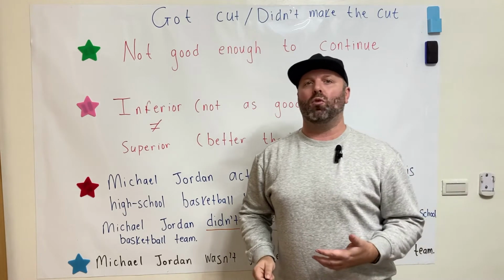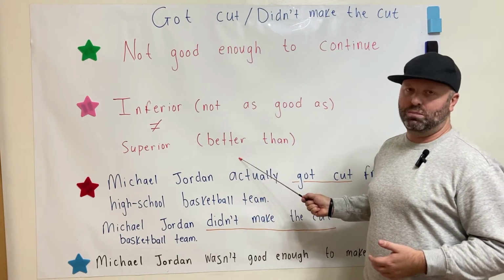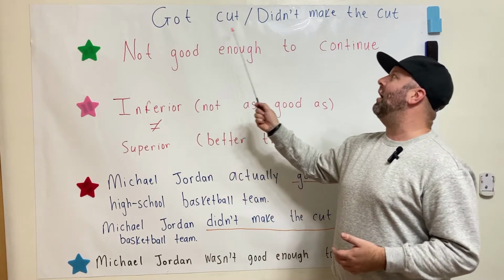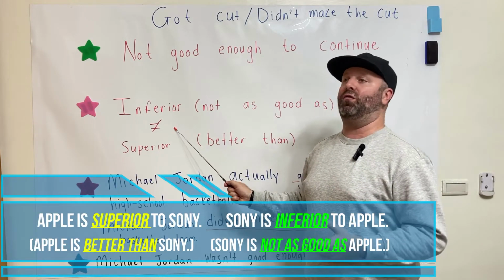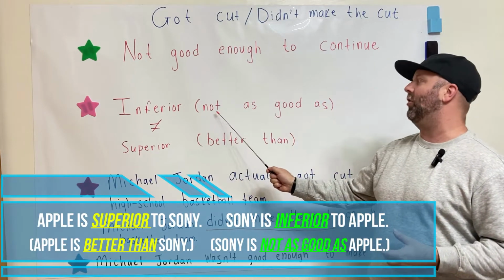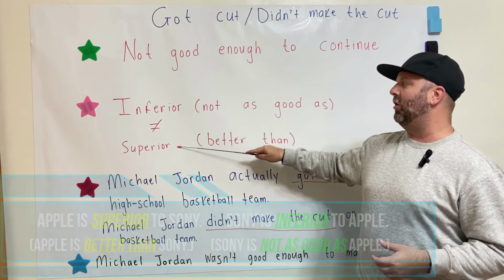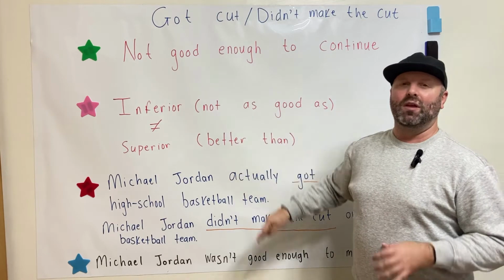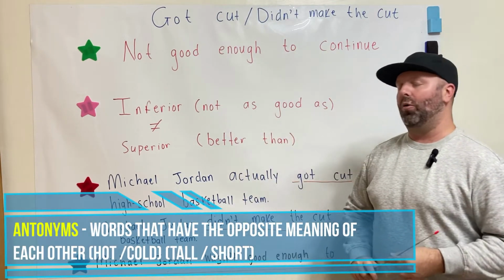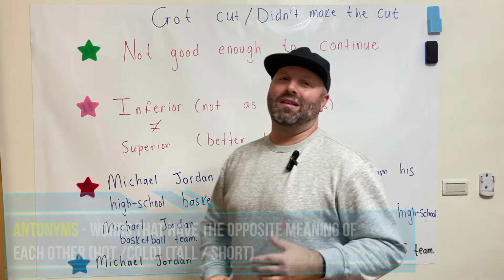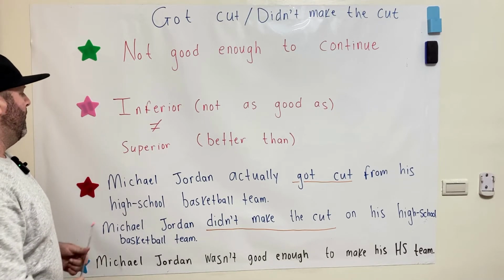Now, a cut above the rest, we talked earlier, means that something is superior, which is better than. But if you got cut or didn't make the cut, it means that it is or you are inferior. Inferior means not as good as. So inferior and superior are antonyms. Antonyms means they have the opposite meaning, okay? That's good to know. Now that we know what this phrase means, let's take a look at an example of how we can use both phrases here.